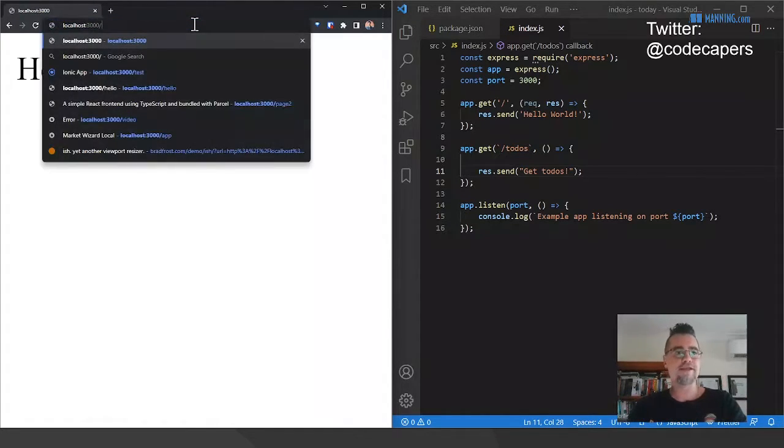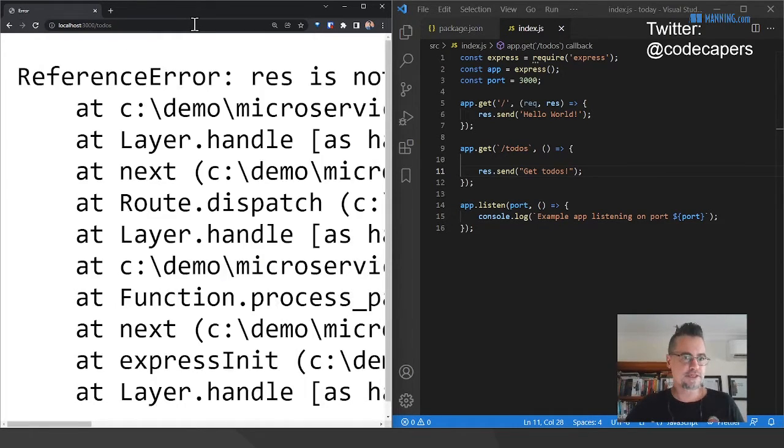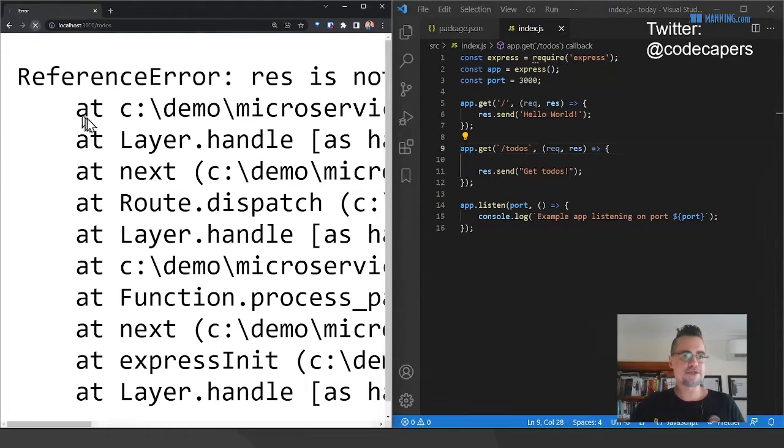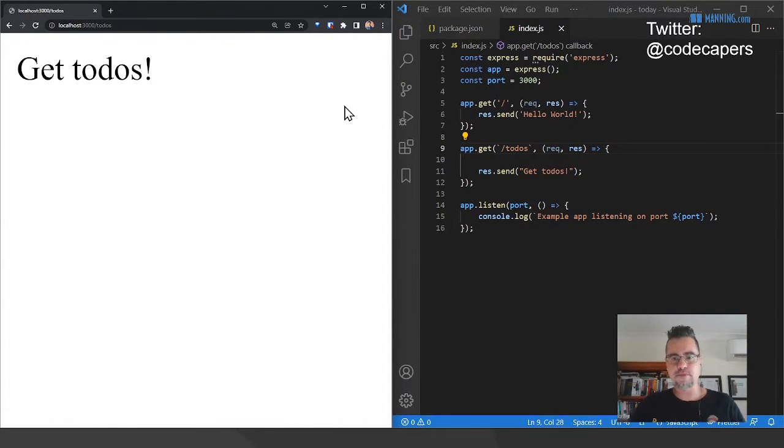So stay tuned for that if you like this technique of live reload. I can test this here. Oops, got to add some parameters here, and the error message there is telling me that. Let's just refresh the browser. Get to-dos. So that's sort of my placeholder for where I'm going to actually get the to-dos and return them.